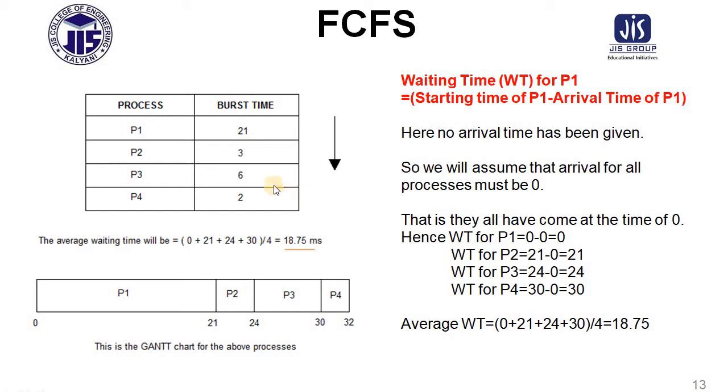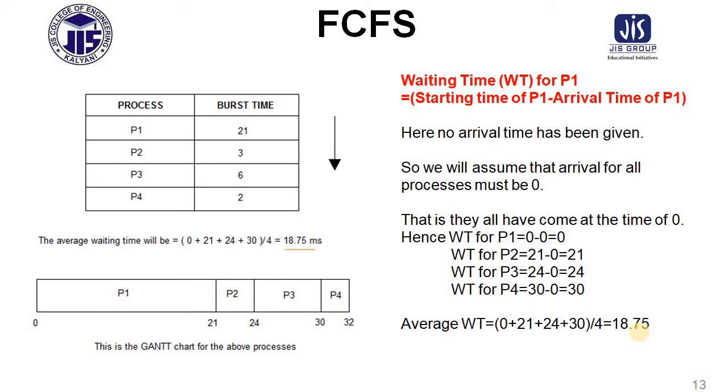Waiting time for process 3. Process 3 will be started at the time of when? 24. So 24 minus 0 equals 24. Waiting time for process 4: process 4 starts at 30, so 30 minus 0 equals 30. So the average waiting time is 0, 21, 24, 30. If I add them and divide, we will get 18.75 milliseconds, or units of time, as the average waiting time.